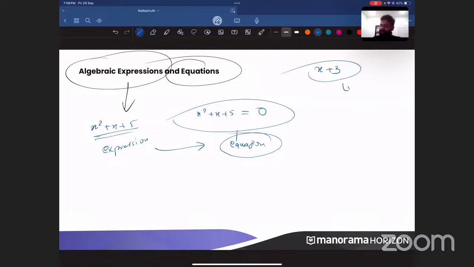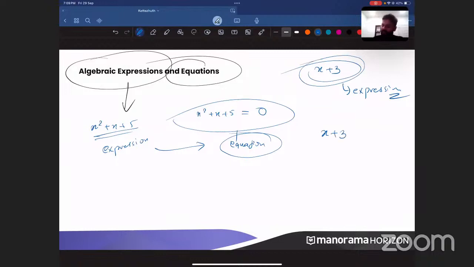So x plus 3, everyone is saying it is what? An expression. So should I change the answer? No, I shouldn't be changing the answer to make it a wrong one. X plus 3, because it is not having an equal to sign, will be definitely an expression.